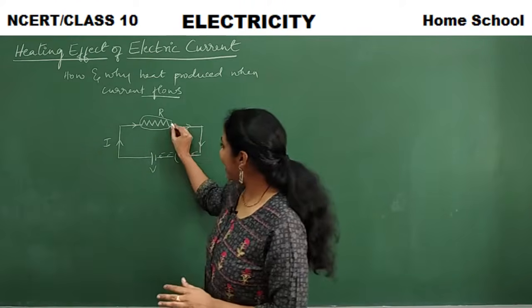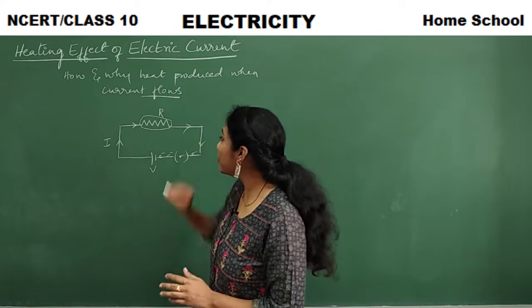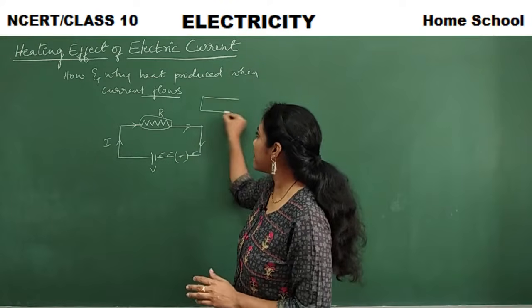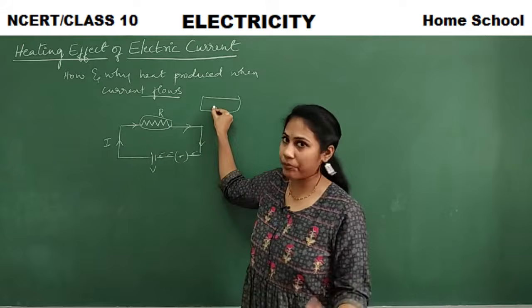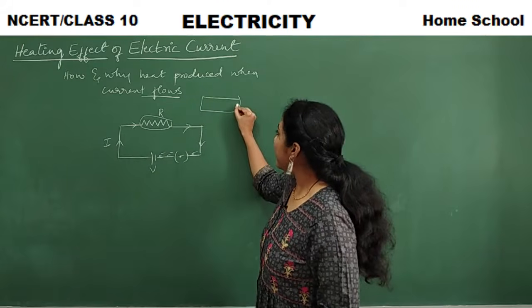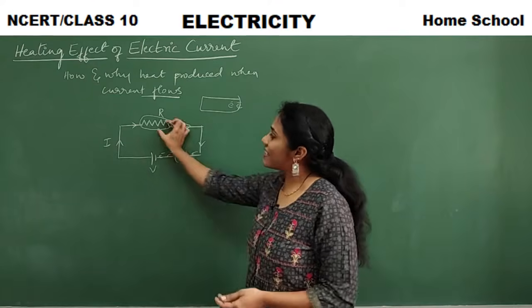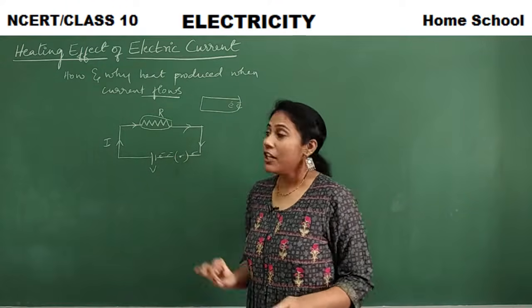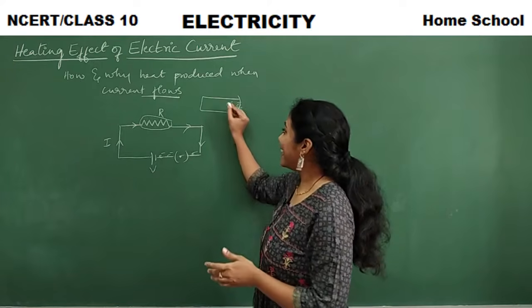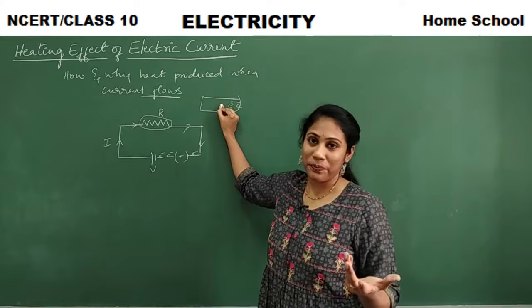So when these electrons move into the device, okay, this is my device, I'm drawing it separately here. When electrons move in a device, the device will have a certain amount of resistance, right? So what happens here is electrons will undergo collision.